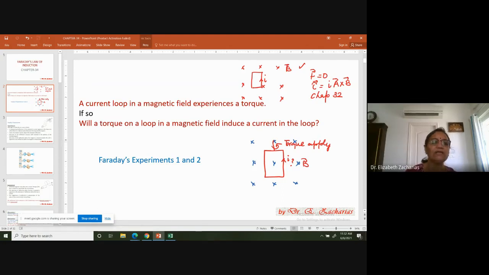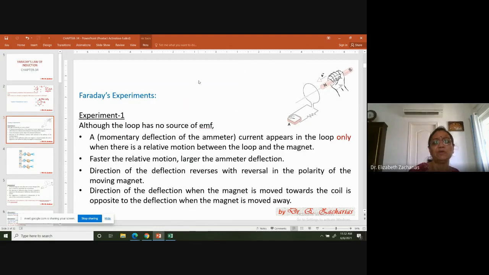And here you have to credit Faraday with 2 of his experiments. They are famously known as Faraday's experiment number 1 and 2. So let's quickly see Faraday's experiment number 1. In chapter number 29, you have seen that in a wire or in a circuit, if you have to see a current, you need a source of EMF.